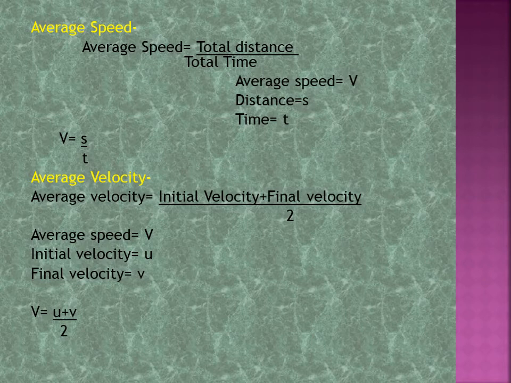Average velocity. Average velocity is equal to initial velocity plus final velocity upon 2. Average velocity we represent by V, initial velocity by u, and final velocity by v. Here is the formula: V is equal to u plus v upon 2. If you have the values for initial velocity and final velocity, we can measure the value for average velocity.